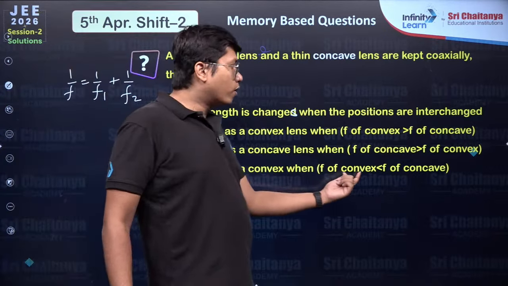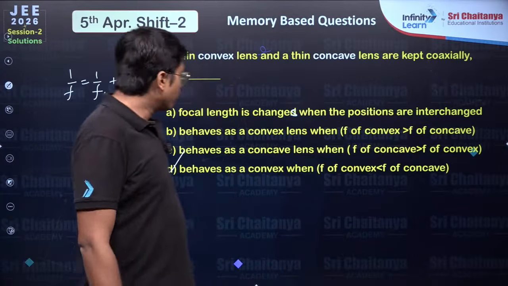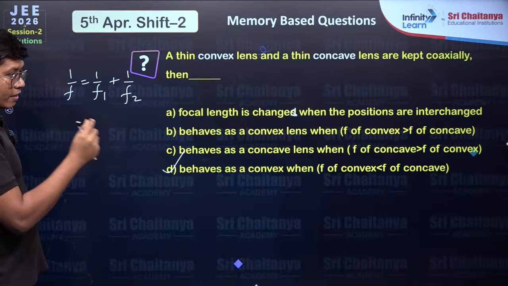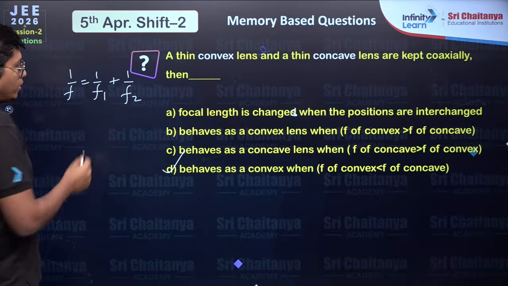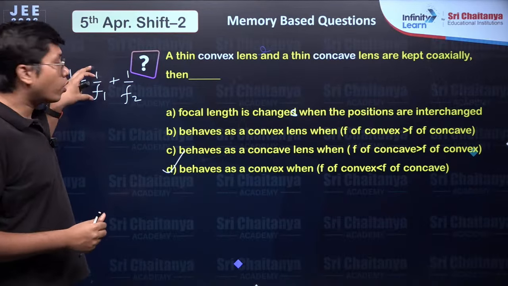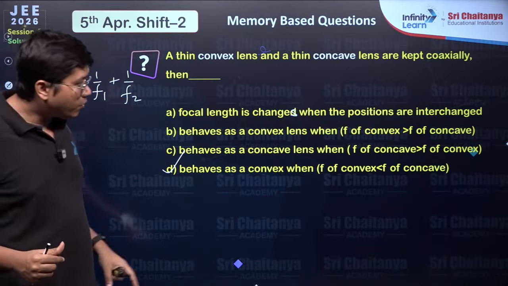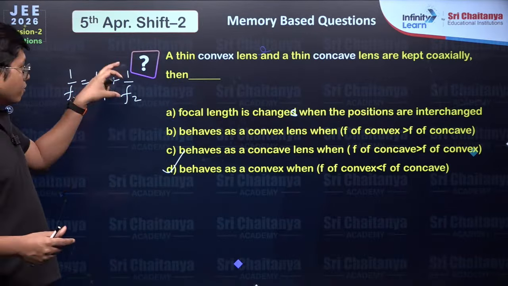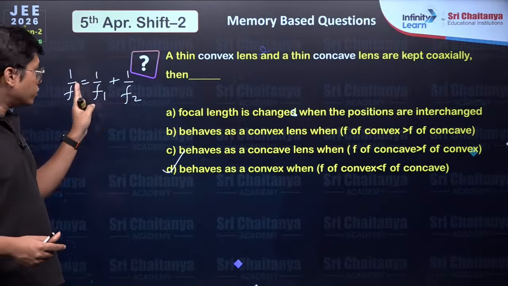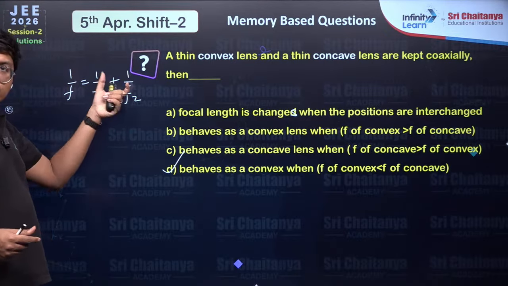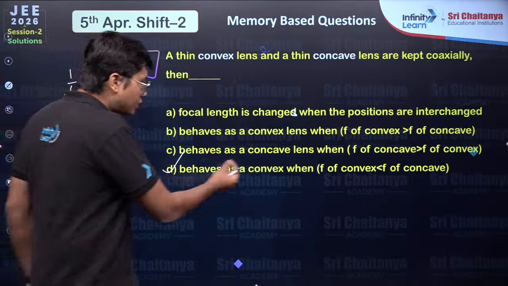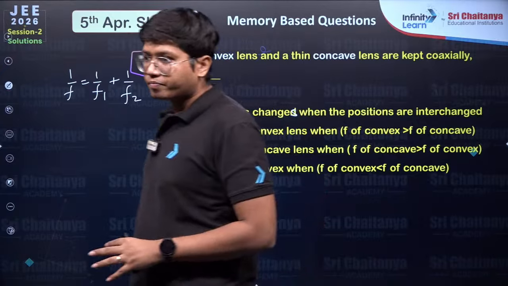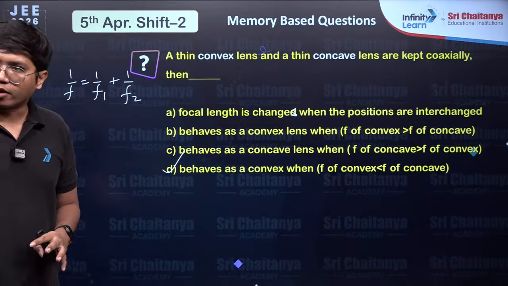Because if the focal length of convex is less than that of concave, then remember, it's inversely proportional to the focal length. If convex lens focal length is small, the denominator is small, so the quantity is greater. Whereas for the concave lens, focal length is bigger, so if the denominator is bigger, the quantity is less. So when you subtract, greater minus lesser, you will get a positive quantity. So positive value means it would behave as a convex lens. Okay? Got it, everyone?